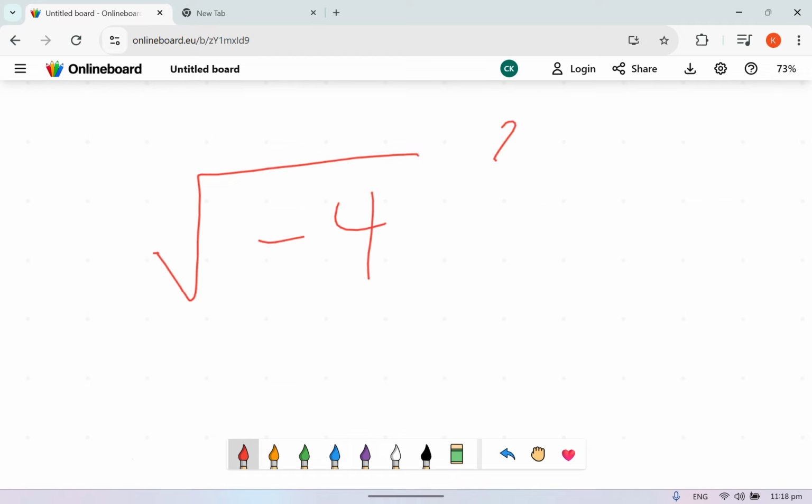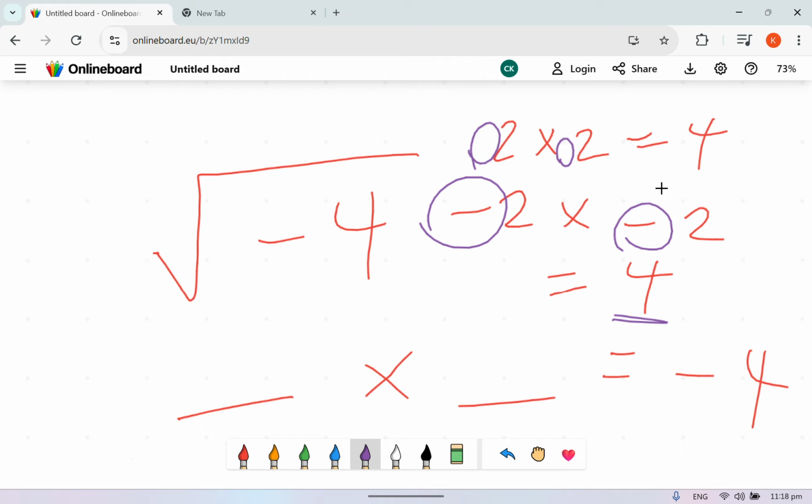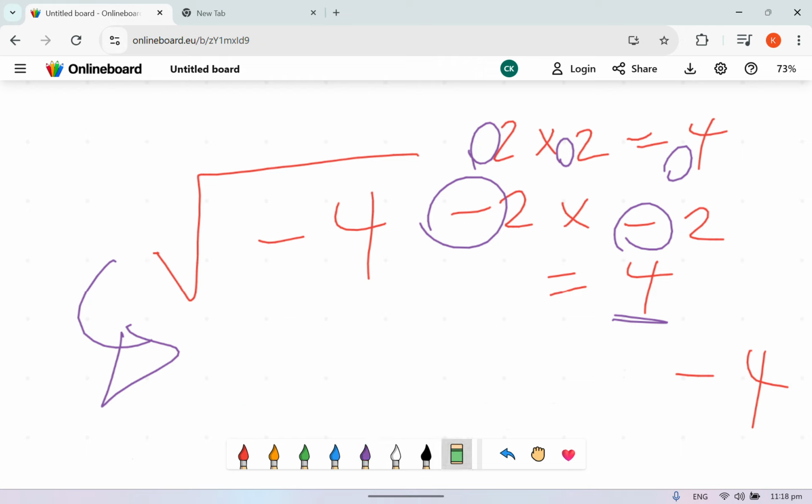We all know that 2 times 2 is 4. On the negative side, -2 times -2 is still 4. Can you find two values that, when you multiply them together, you get negative 4? No, you don't. Because a negative times a negative gives you a positive, and a positive times a positive still gives you a positive. That is why it is impossible to get a negative. Unless you have something like this.